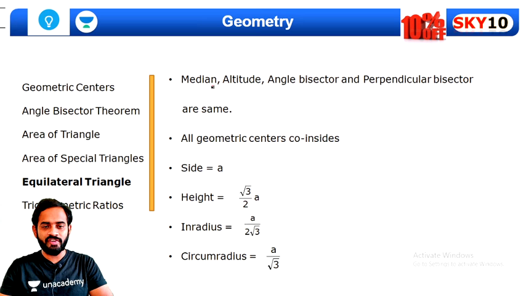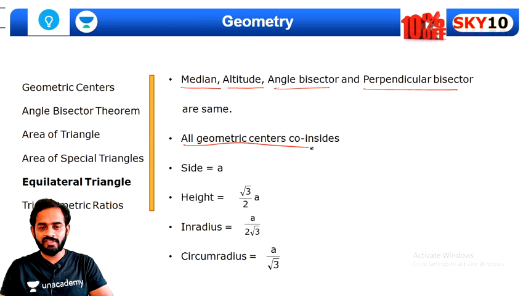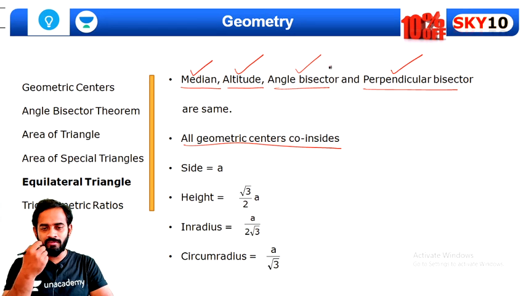For an equilateral triangle, all the geometric centers, for example the median, altitude, angle bisector and perpendicular bisector, are the same, and all the geometric centers will coincide with each other. For example, the intersection point of medians is the centroid. For altitudes it is the orthocenter, for angle bisectors it is the incenter, and for perpendicular bisectors it is the circumcenter. So all these geometric centers will overlap, they will coincide at the same point for an equilateral triangle.